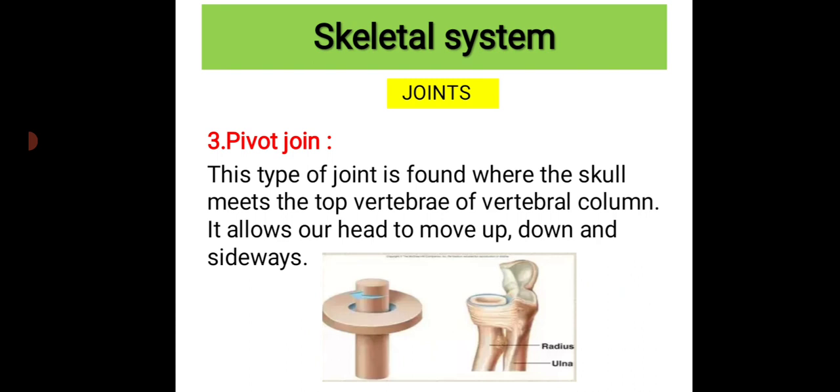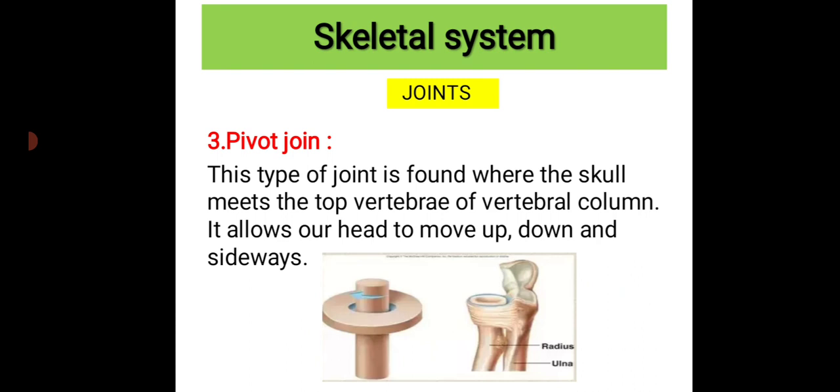So when the skull, that is the head, joins the backbone, at that point you can find the pivot joint. We know the skull is a different part of the skeletal system, and the backbone is a different part. When those two bones are joined together, that joint is known as the pivot joint.